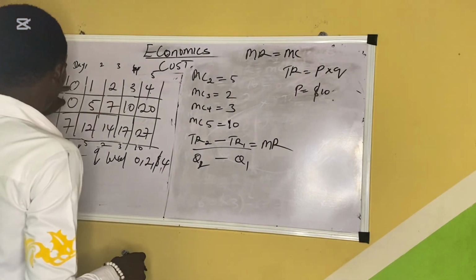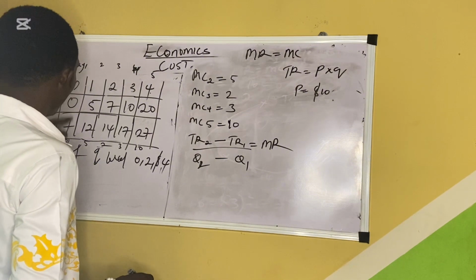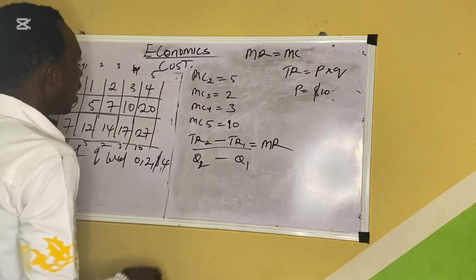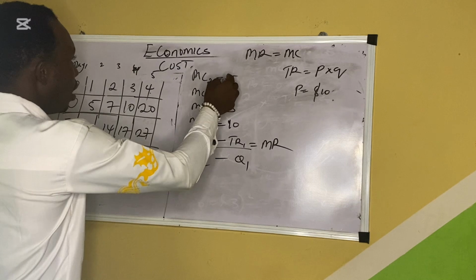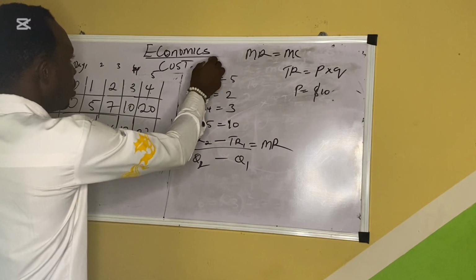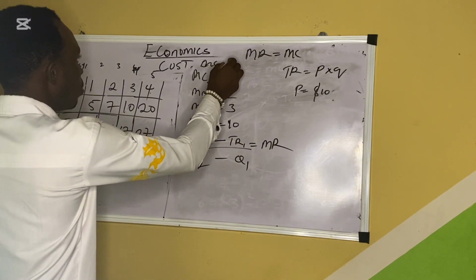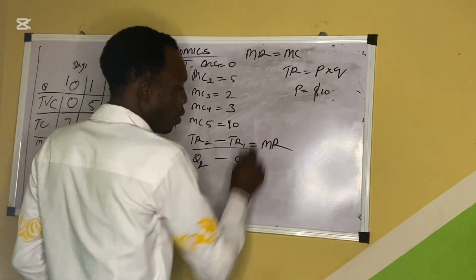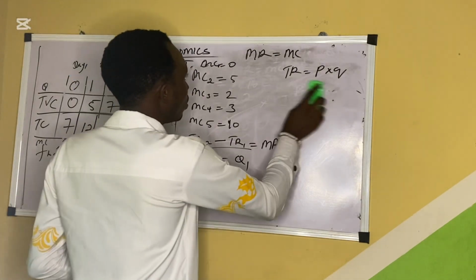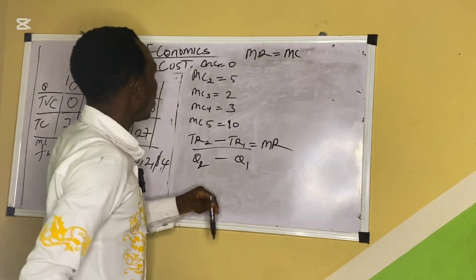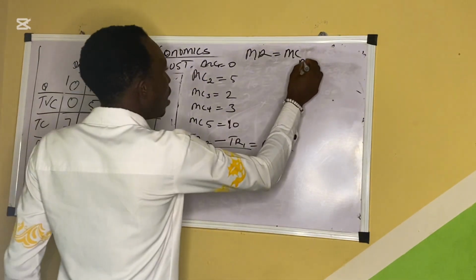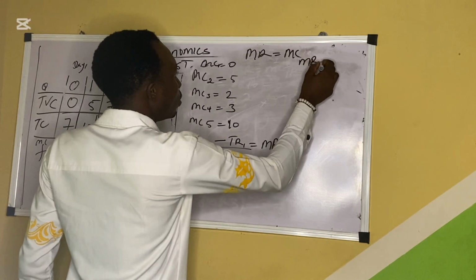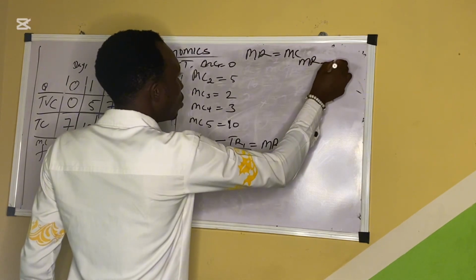So for the first day, just as we don't have anything, MC1 is equal to 0, that is how our MR is also equal to 0.